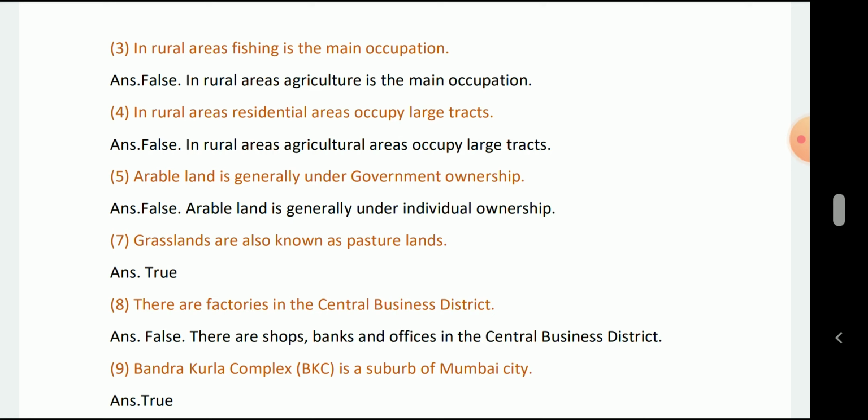Urban land is in general under individual ownership. Grasslands are also known as pasture land. There are factories in the central business district. False. There are shops, banks and offices in the central business district.